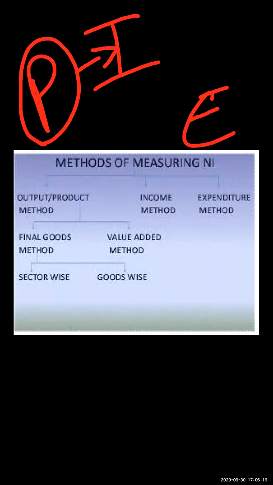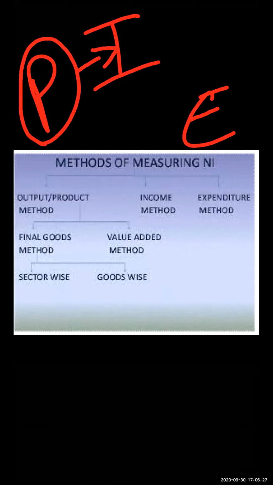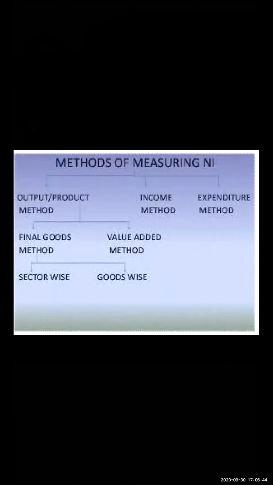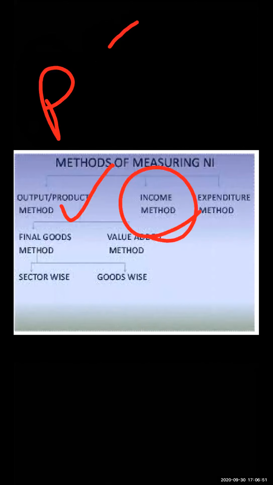Once it receives income, the firm distributes income to the households. Once the household receives income, they spend it on purchasing whatever goods have been produced by the firm. They do expenditure, and the same expenditure leads to production again. This is a circular flow. So for this, we have three methods of measuring national income. First one is the output method, that is the production method we saw. Now we are going to see the income method and the expenditure method.